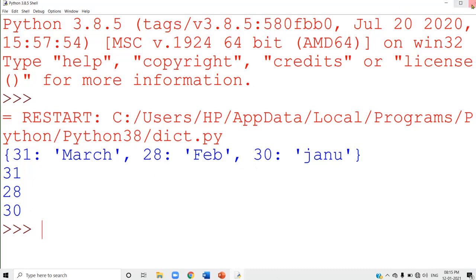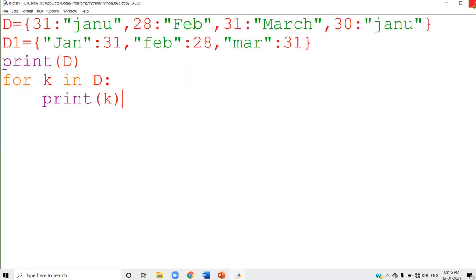Now, if you want to display the values of the dictionary, the values of each key, then you can use it here: comma. K is the key, comma, and you want to display the value of that particular key. Can you say how you can display it? You know the answer. How can you display the value of that K? Yes, it is D of K. D of K will give you the value of that particular key.